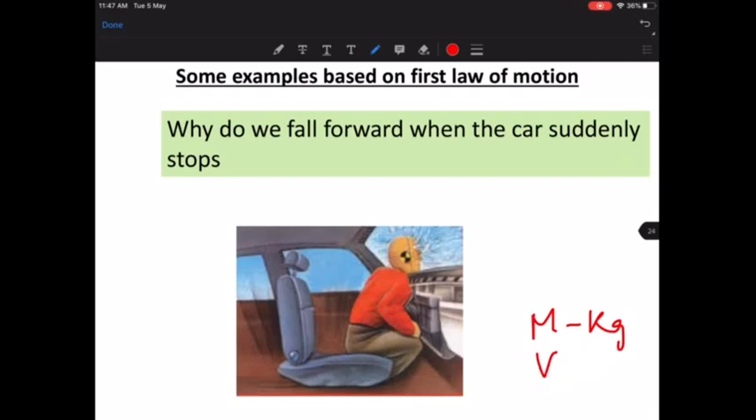Okay, so suppose you have a car, what happens when you suddenly stop the car? How do you fall? You fall forward. You suddenly hit your windscreen. Why does it happen? You're moving with a certain velocity, and you suddenly stop the car. So your head goes and hits the windscreen. Why is it so? It is because of inertia. It is because of the first law of motion.